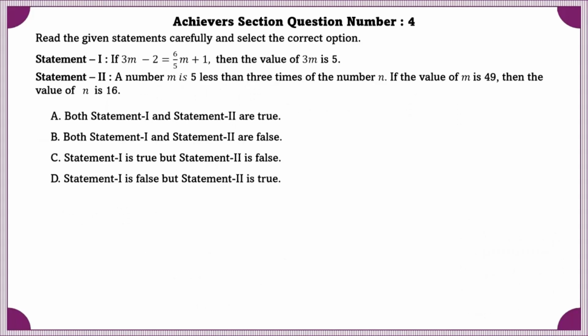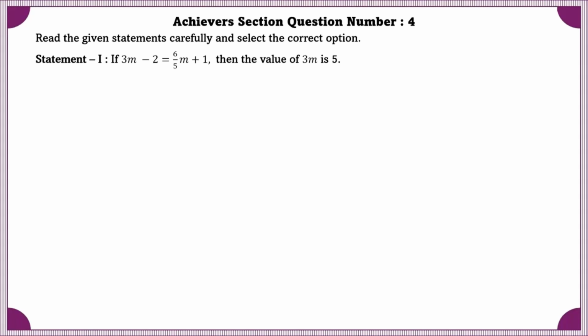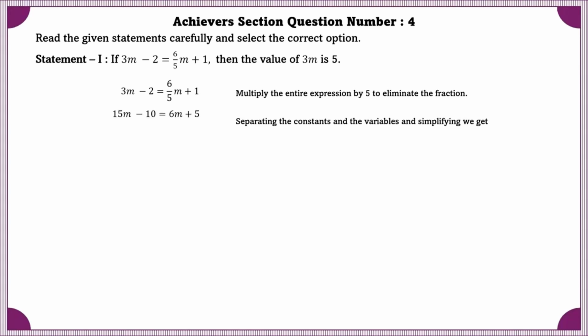Achiever Section question number 4. Read the given statements carefully and select the correct option. Statement 1. If 3m minus 2 is equal to 6/5m plus 1, then the value of 3m is 5. First, let us multiply the entire expression by 5 to eliminate the fraction. Then, separating the constants and variables and simplifying, we get 15m minus 6m, which is equal to 10 plus 5.